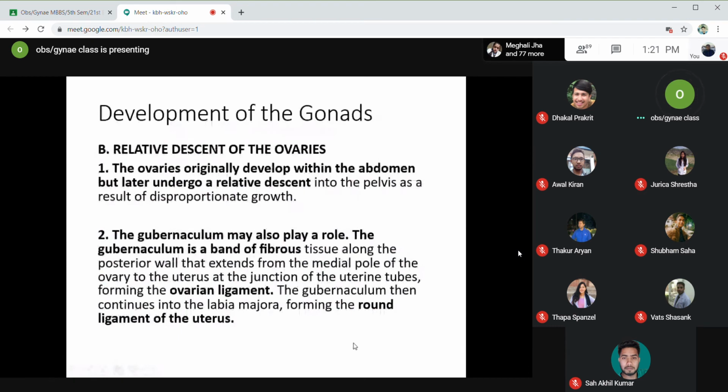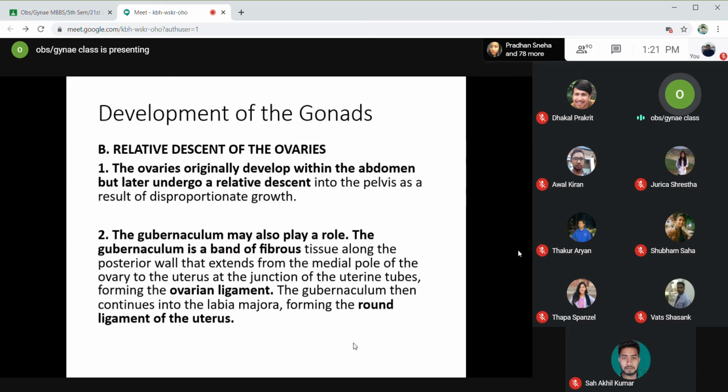Now, during the formation of the ovaries, they are actually in the abdominal region. The ovaries originally develop within the abdomen, but later they undergo a relative descent. This descent is called relative because it is not an actual migration of the ovaries, but there is a disproportionate growth of the embryo. Because of this, the abdominal area grows faster and the pelvic area grows slower, so it seems like there is a relative descent of the gonads into the pelvis.